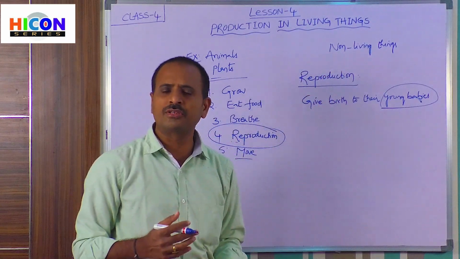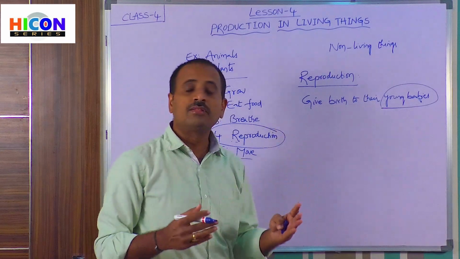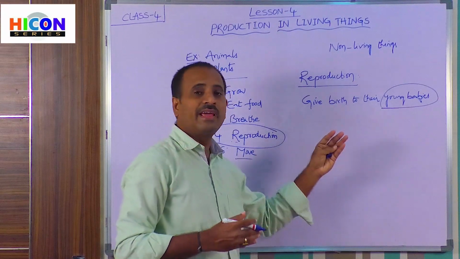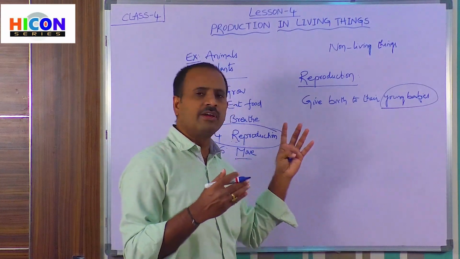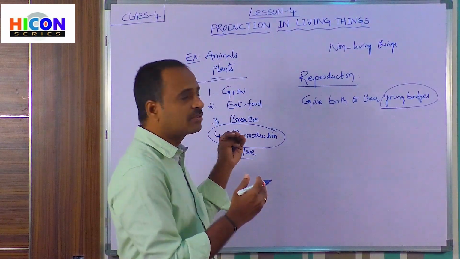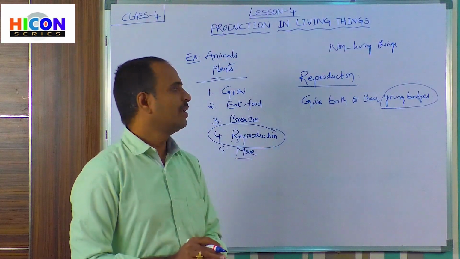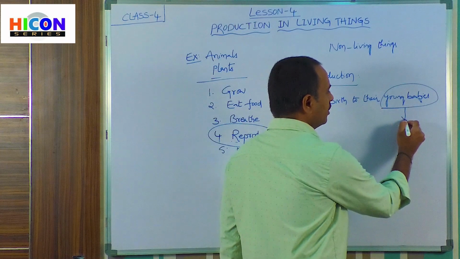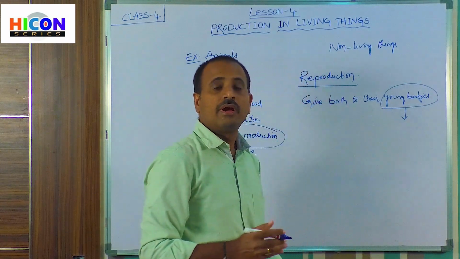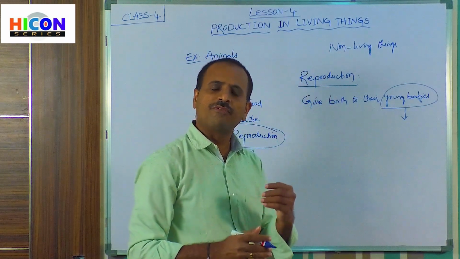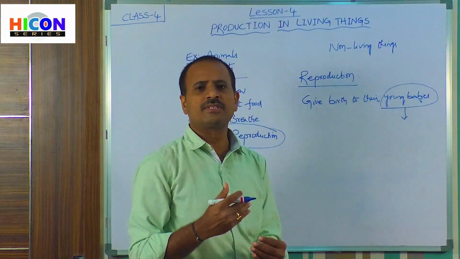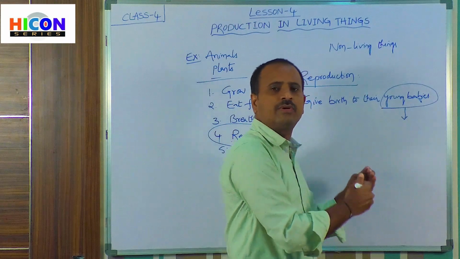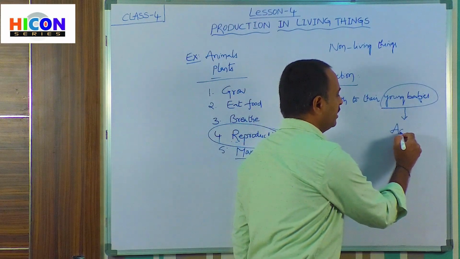So reproduction is the process of giving birth to their young ones, that is, to their young babies. And again, children, these young babies will grow into adults. After a few days, or a few months, or a few years, these young babies gradually grow into adults.